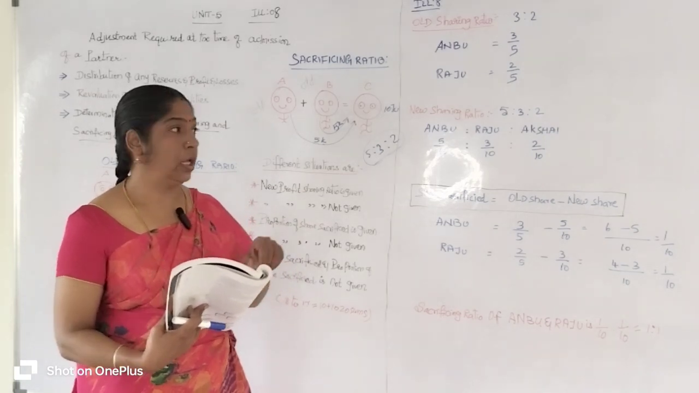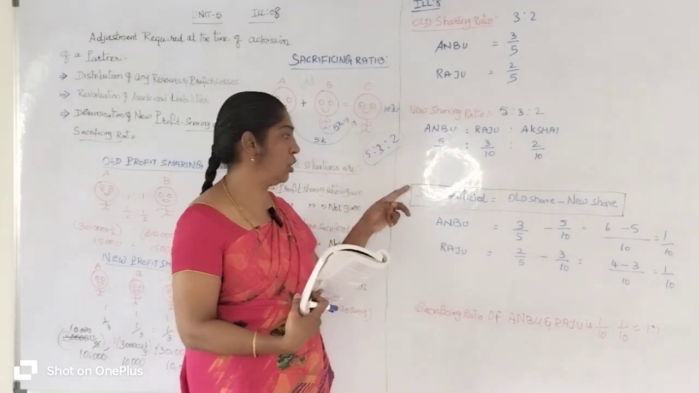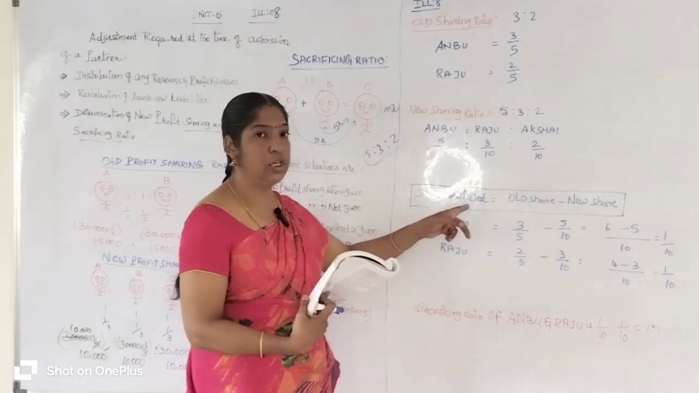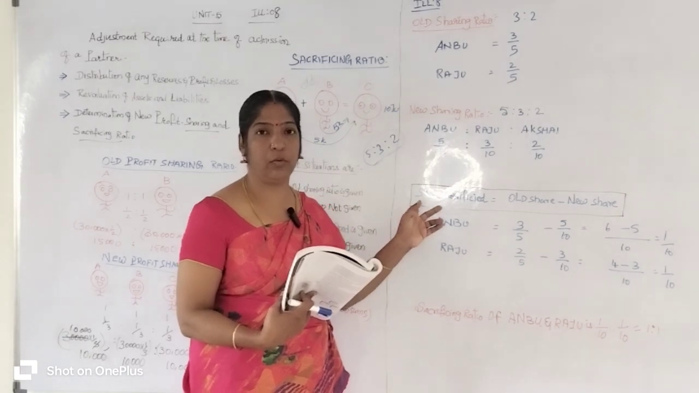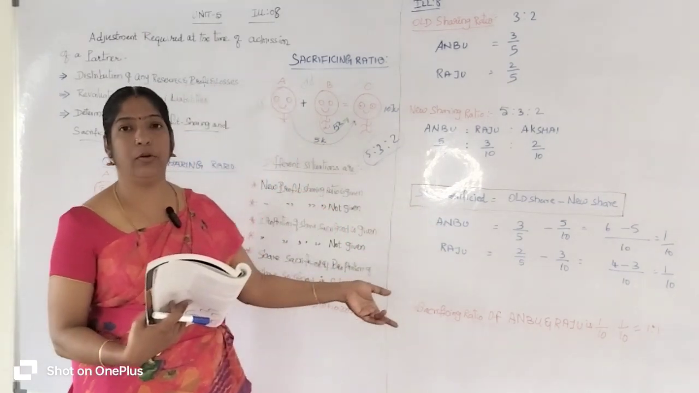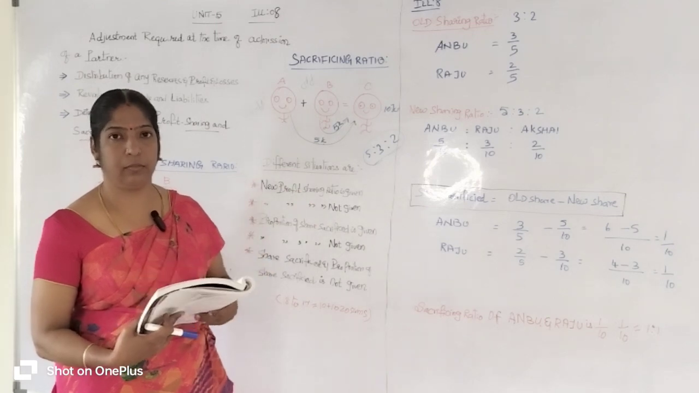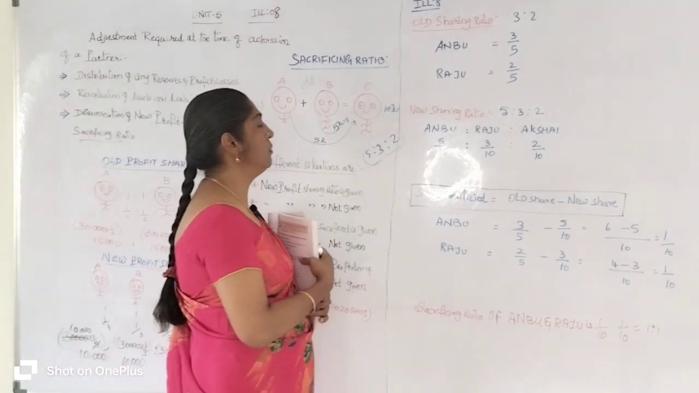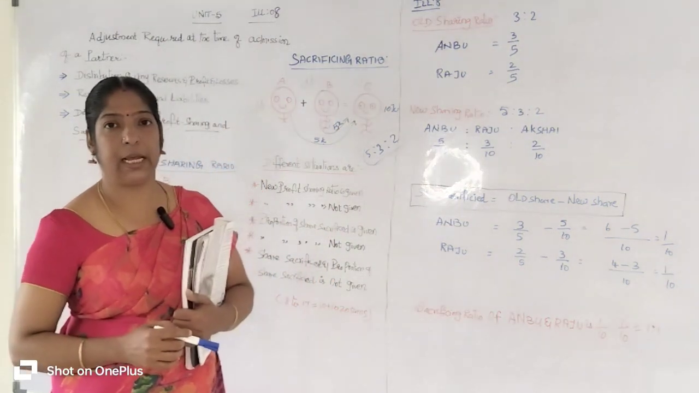We have a formula. If they give the new profit sharing ratio, to find out the sacrificing ratio, share sacrificed equals old share minus new share. This is the formula we are going to apply to find out the sacrificing ratio if they give the new profit sharing ratio. For that, first we are going to write the old sharing ratio.